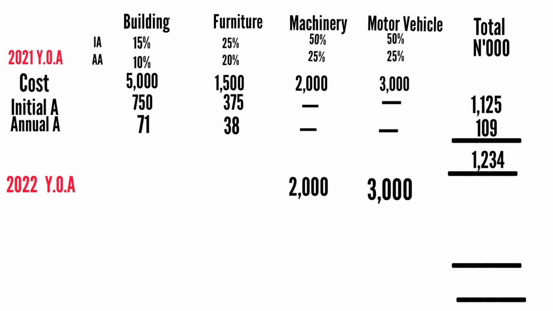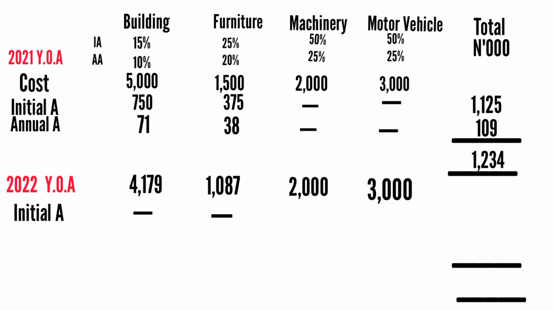They have now reduced to what? Their new tax written down values. Okay, so you bring down those tax written down values. Does it make sense? You bring them down. Now, you won't charge initial allowance again on the assets that you've already charged initial allowance on. You've charged on building, you've charged on furniture. The only thing you charge initial allowance on is machinery and motor vehicle, right?